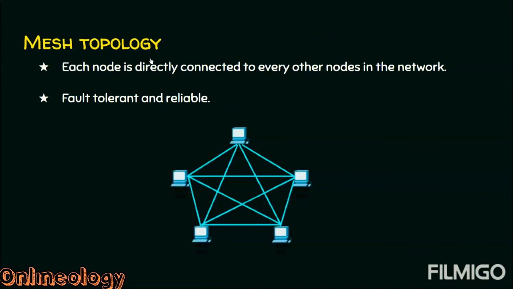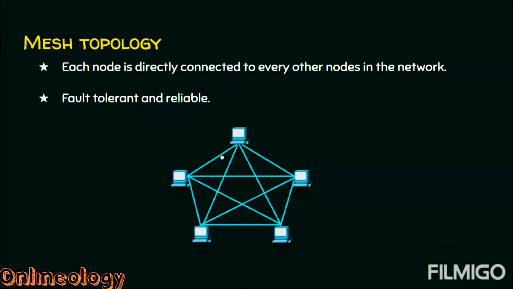And the last topology of the session is the mesh topology. If you observe, there are 5 nodes. And if you observe, this node has a link to all other nodes. Likewise, this node has a link to all other nodes. So if you observe keenly, this is the topology where each node is directly connected to every other node in the network. And thereby it provides 100% fault tolerance and reliability.